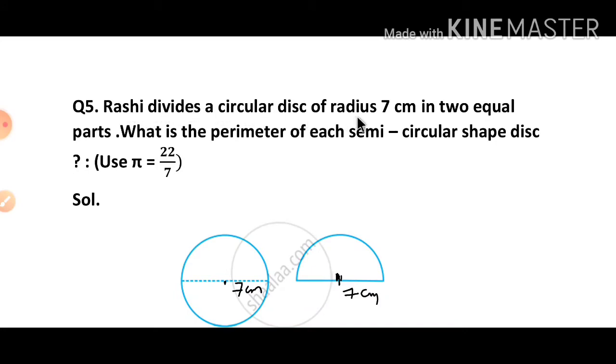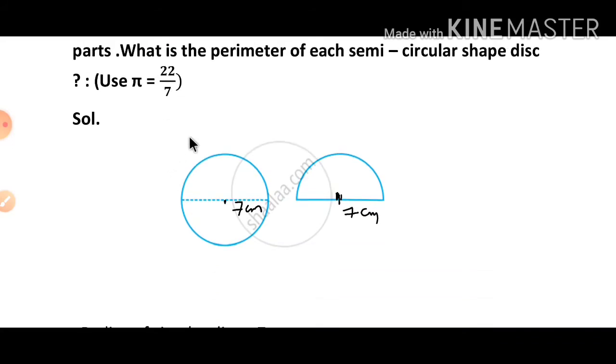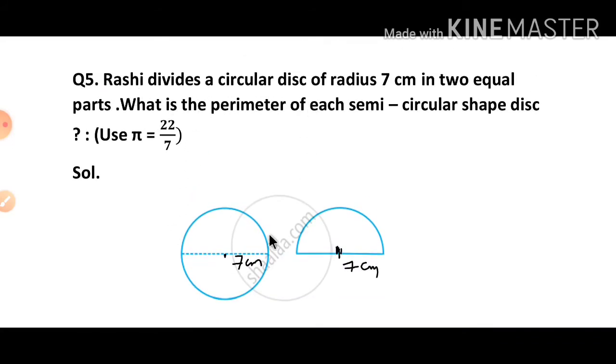Rashi divides a circular disc of radius 7 centimeter into 2 equal parts. What is the perimeter of each semicircular disc? This one is the same as question number 4 only. Again, let's see that Rashi has a circular disc. You can see it is a circular disc. Its radius is 7 centimeter, meaning from the center to this point, its radius is 7 centimeter. And she divided it into 2 equal parts.